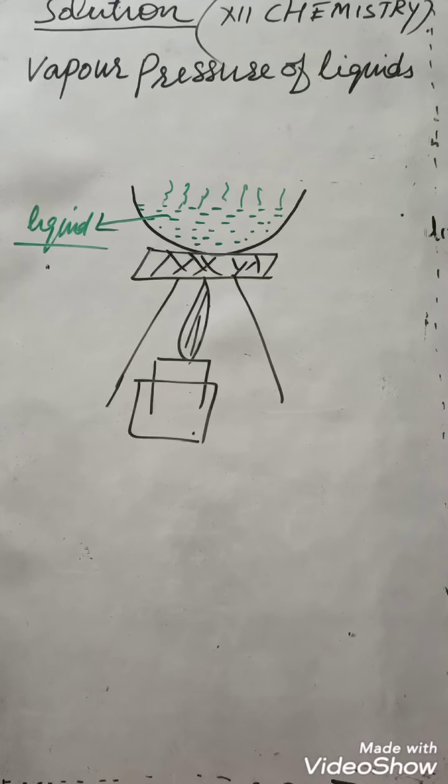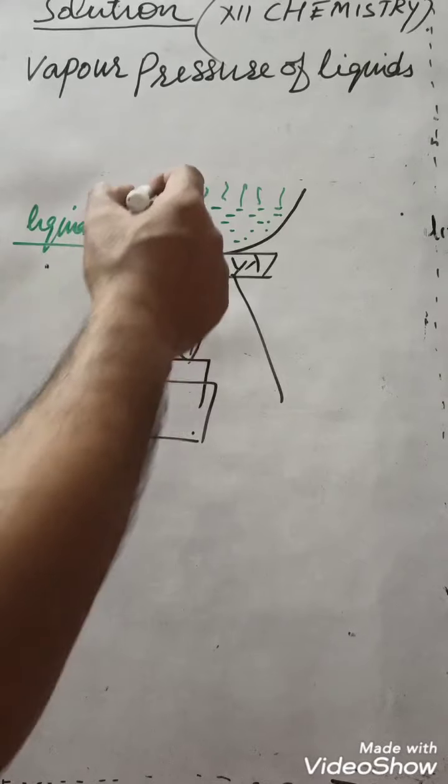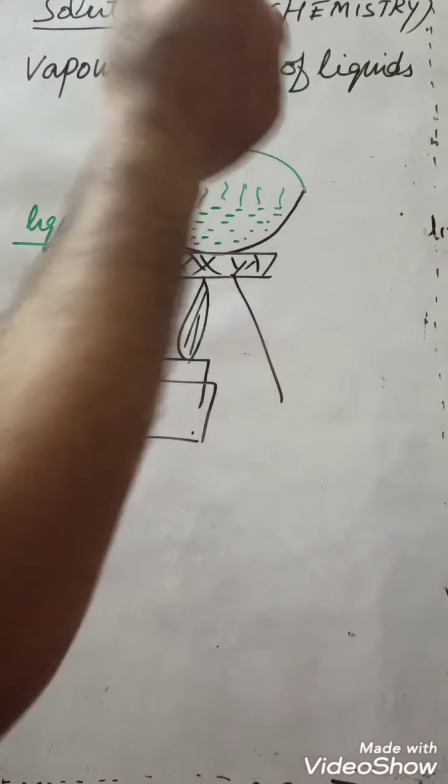Initially 10%, then 20%, then 30%, then 40%, then there will be a condition when 50% of liquid molecules are in gaseous state, and we will close the container.